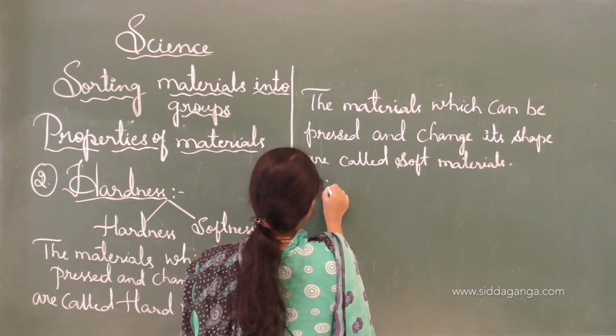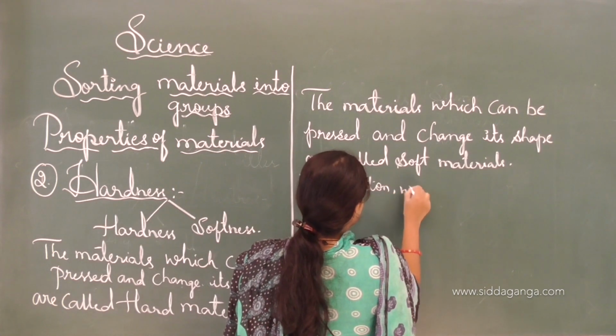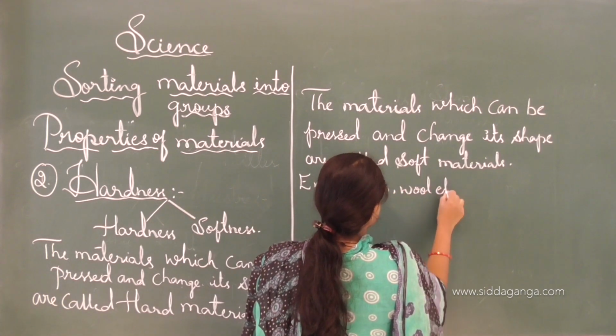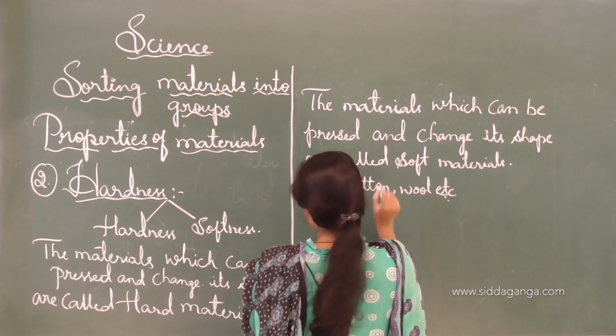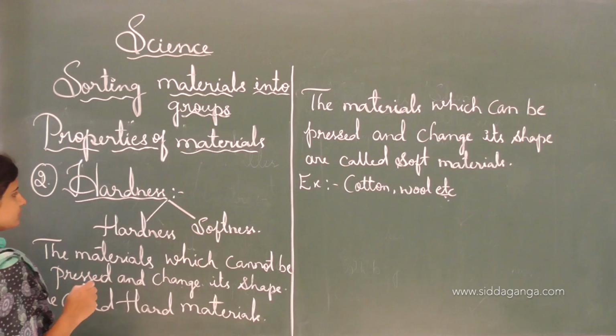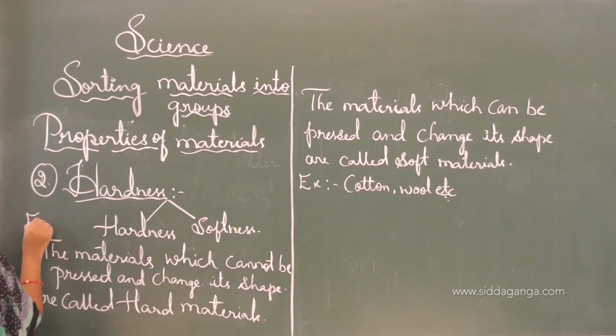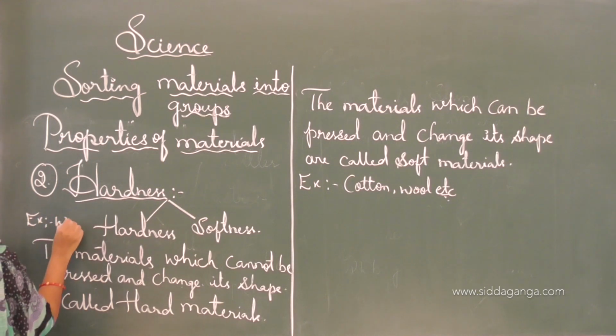Examples: cotton, wool, etc. A hardness example is wood.